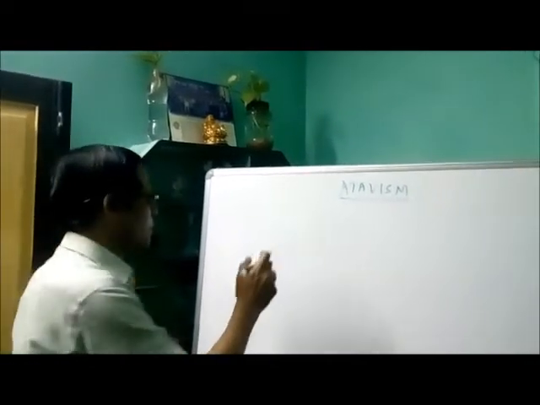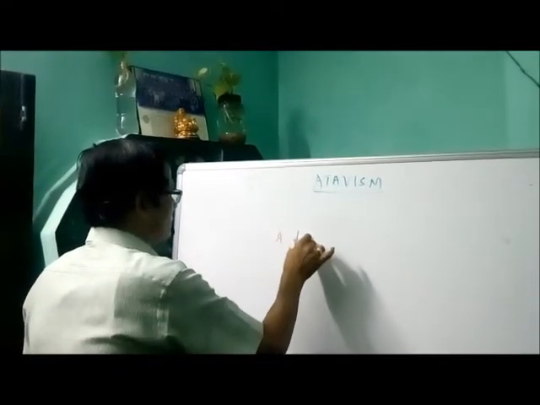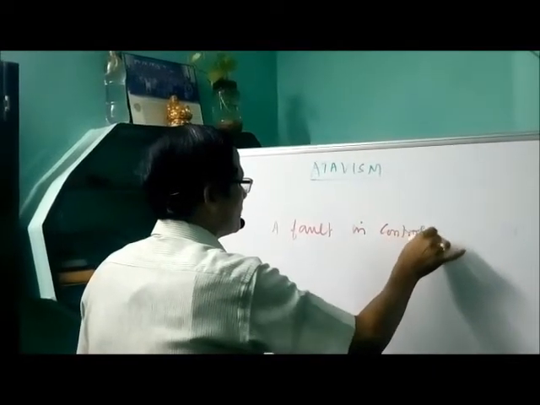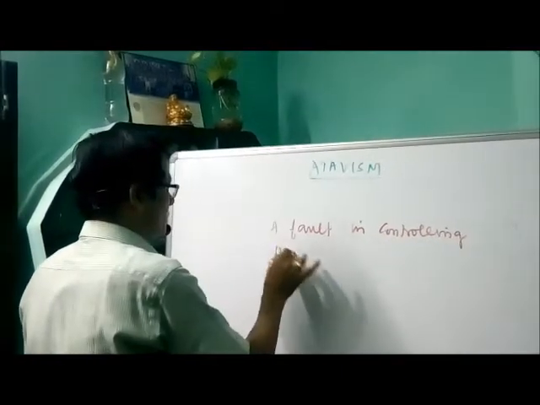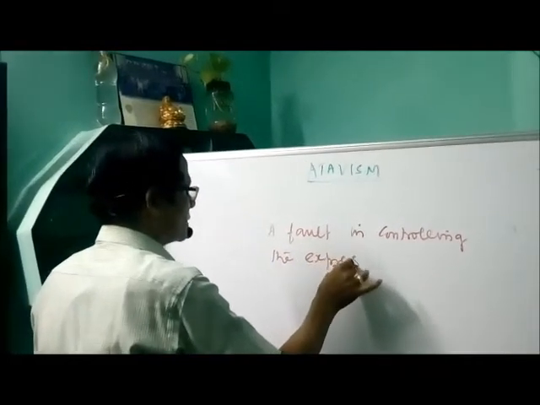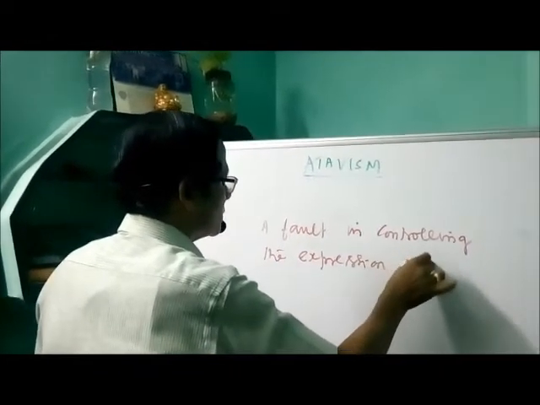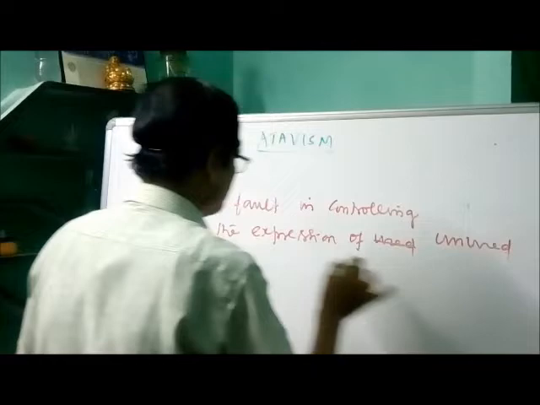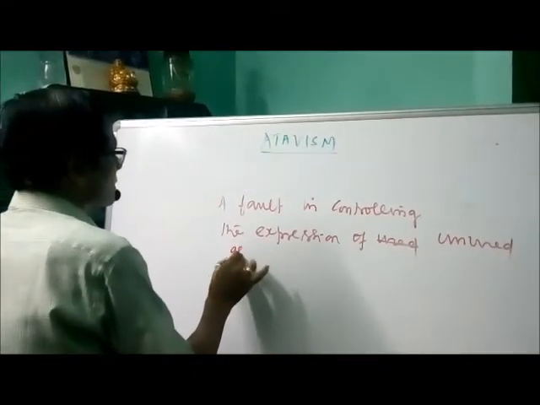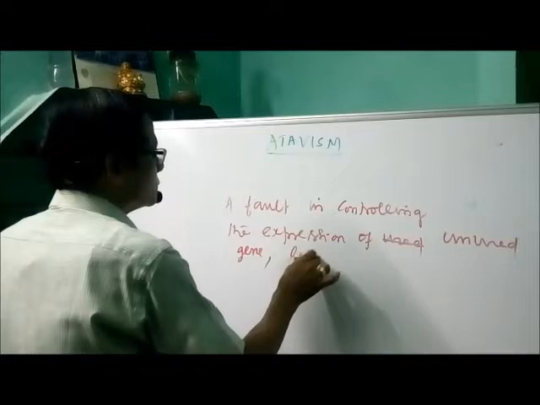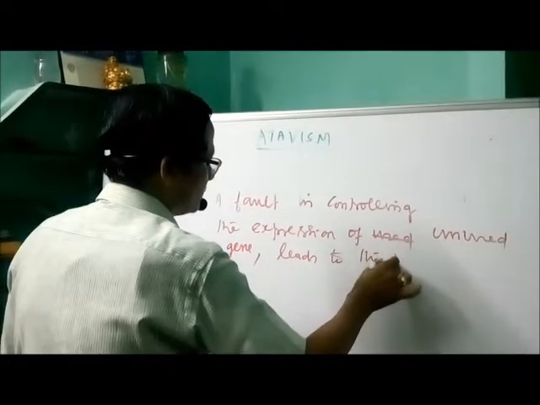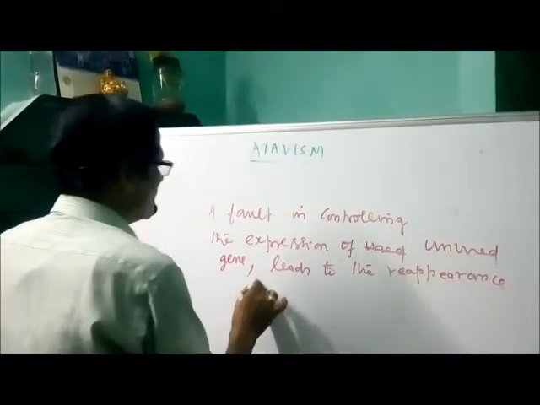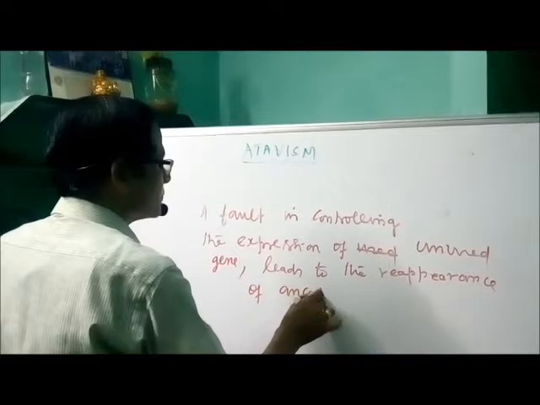There is a fault in controlling the expression of the unused gene, and this leads to the reappearance of ancestral characters.